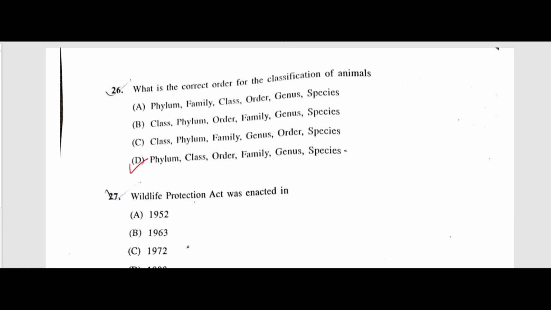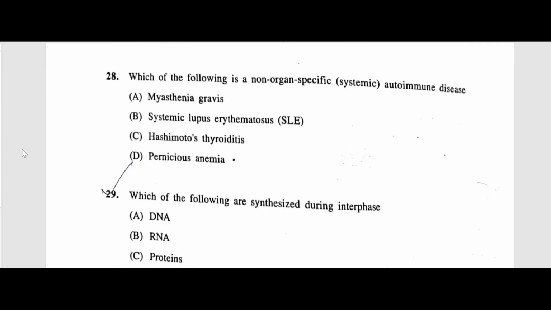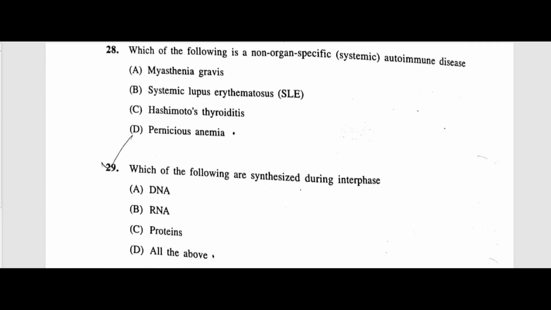27th question. Wildlife Protection Act was enacted in 1972. Simple question and repeated question as well. Which of the following is a non-organ specific systemic autoimmune disease? The answer is systemic lupus erythematosus, because it is an autoimmune disease and it affects multiple organs, right? Next, which of the following are synthesized during interphase? The answer is all of the above, because they all prepare the cell for mitosis or meiosis, right?